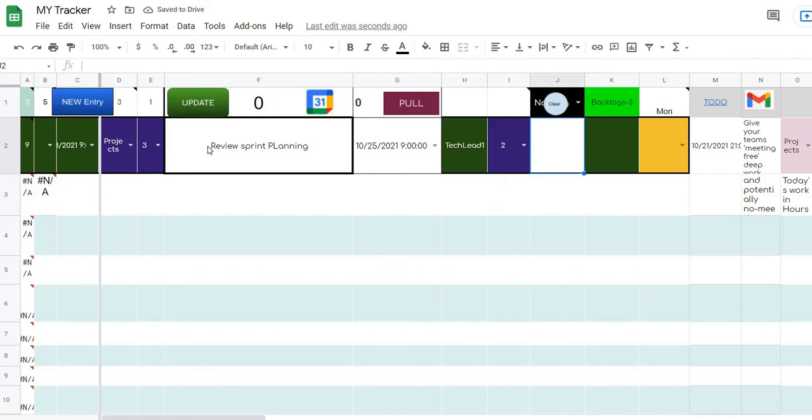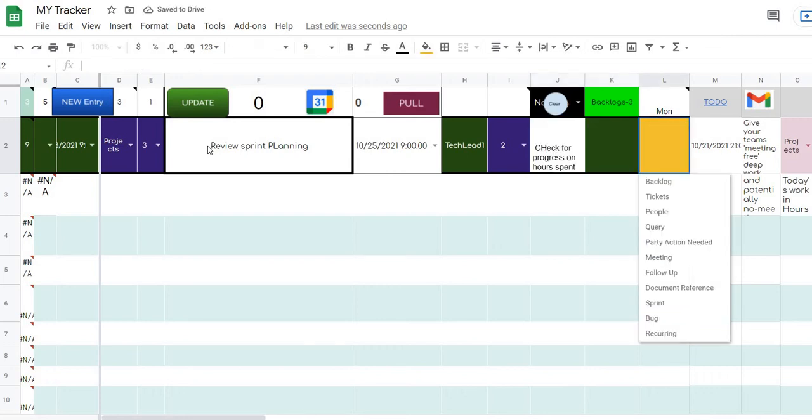And again, like we discussed, it could be any extra notes, check for progress on hours spent, and here if any link is there, then come here, and this is basically, let's say, for sprint.